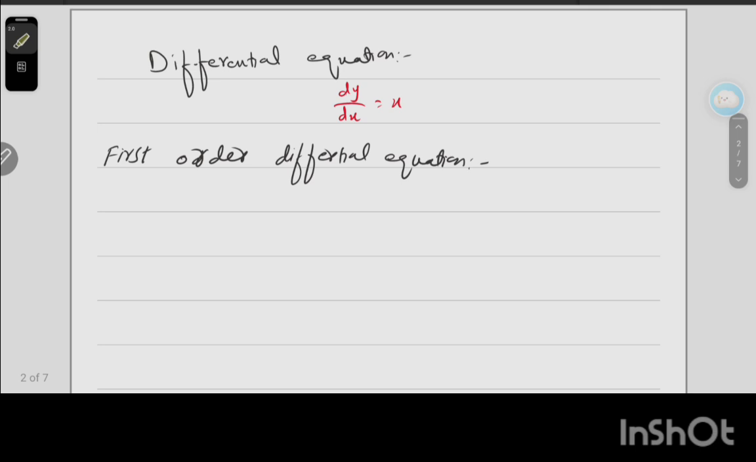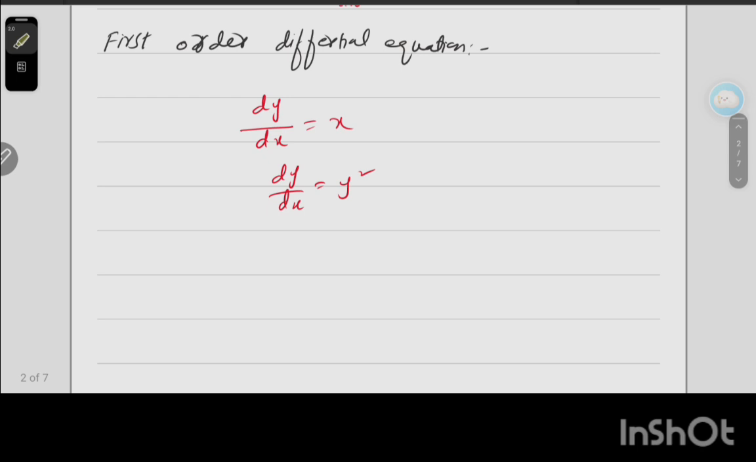Okay, now next we discuss the first order differential equation. What is the meaning of first order? The power of the derivative is 1. If you look, there is one single derivative involved. We say that it is a differential equation of first order. Also we can write dy by dx equal to y square. We have to solve this one.